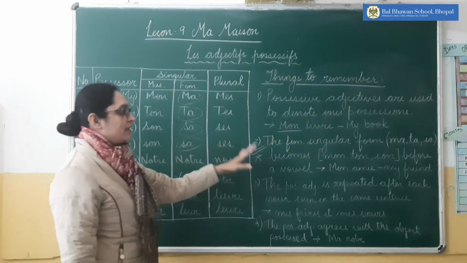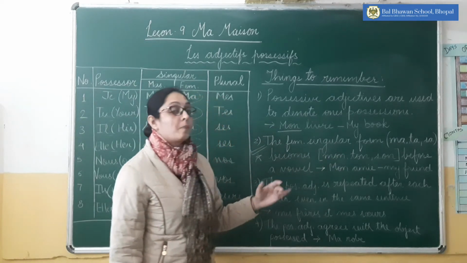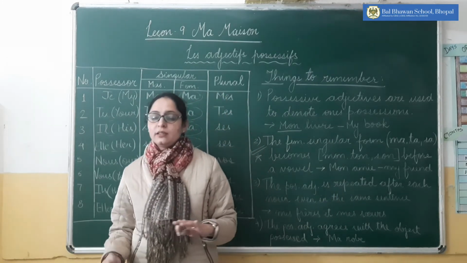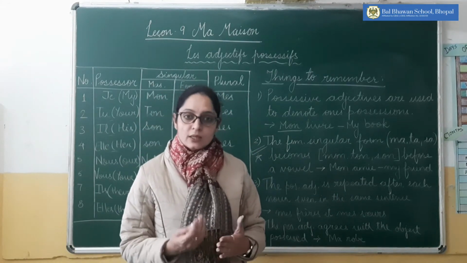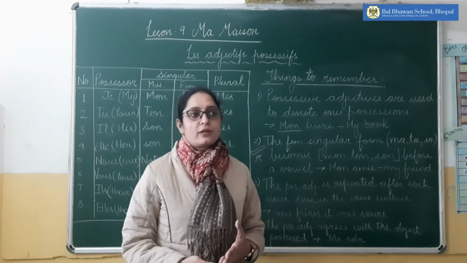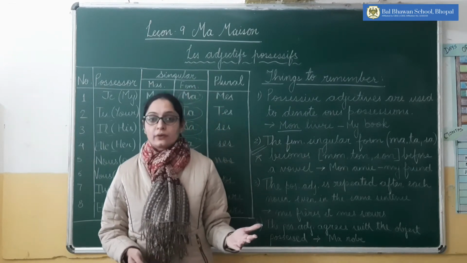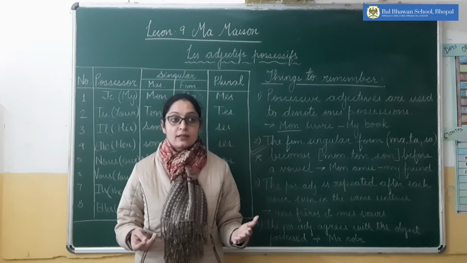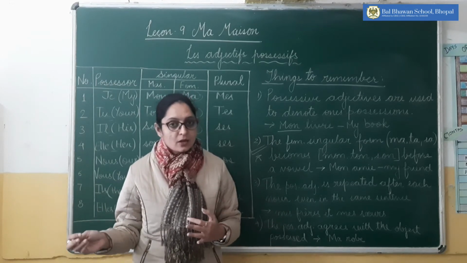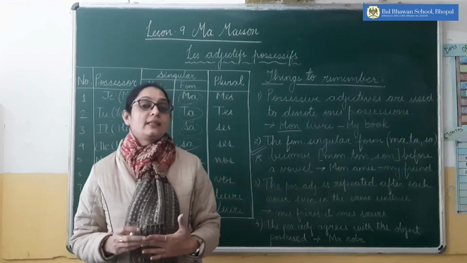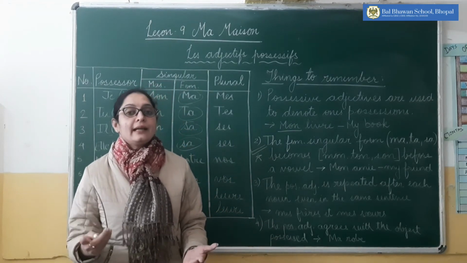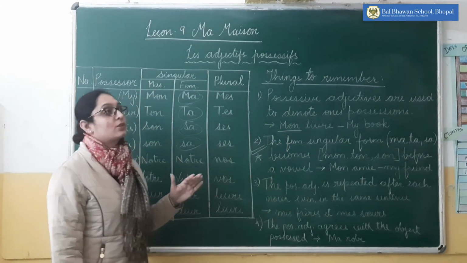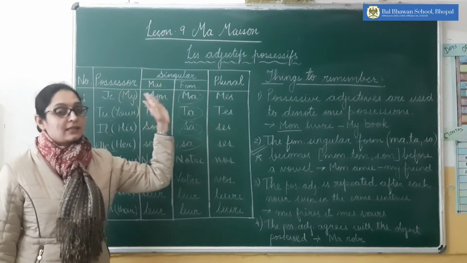The feminine singular form ma, ta, sa becomes mon, ton, son before a vowel. It means if a noun is feminine singular and starts with a vowel, for example étudiante, école, my school, and amie, that is a girl, A-M-I-E. These are all feminine words starting with a vowel. So in that case, you will not use the feminine singular possessive adjective. You will use the masculine singular adjective.